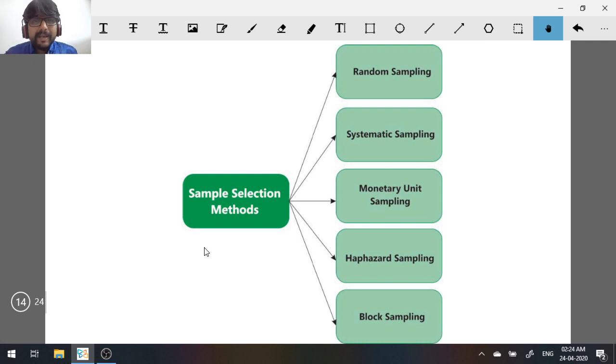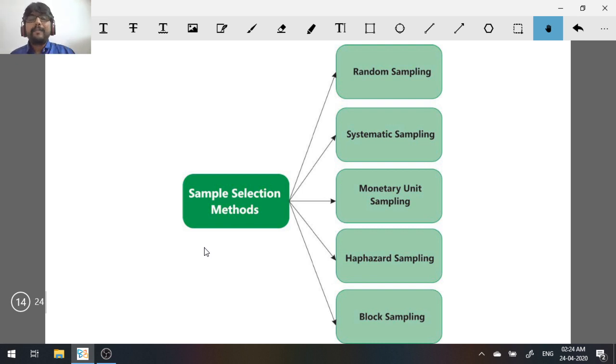Now, what is random sampling? You might have a thought in your mind. Random sampling means, obviously, many of you have your hands moving like this. No, this is not random sampling. Random sampling is more of a scientific method, which means every sampling unit has an equal chance of being selected. It is not that you select whatever you feel like, whatever you look at, because that could involve bias.